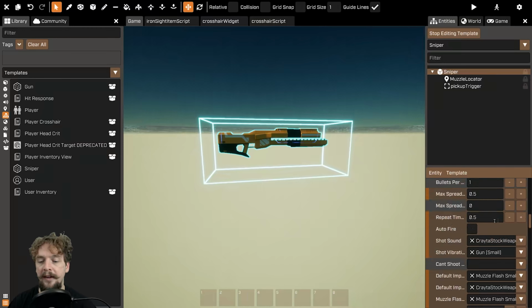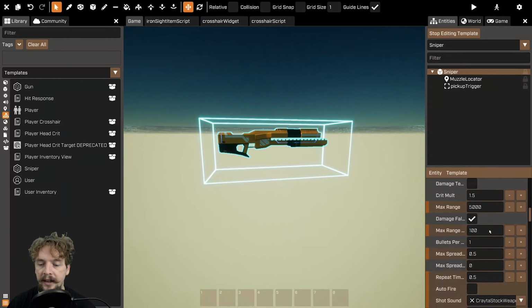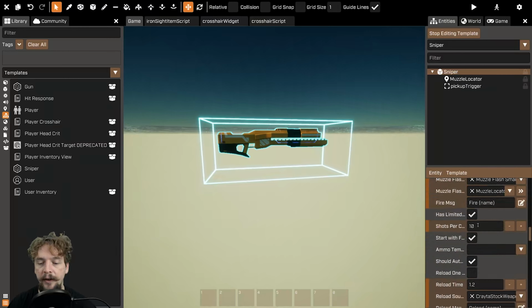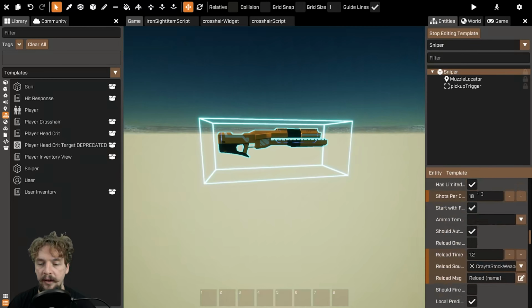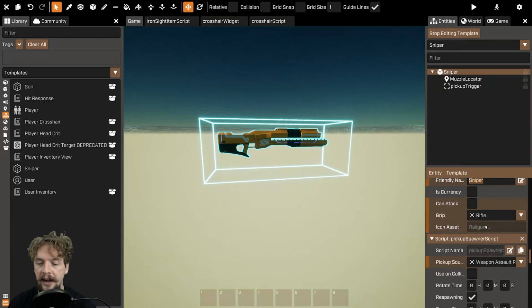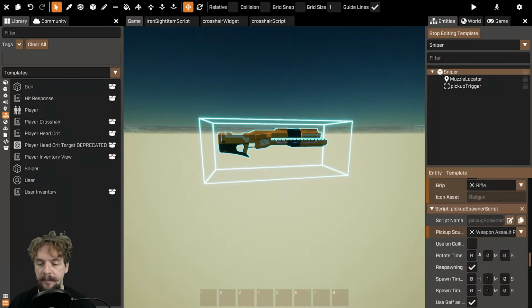I've increased the amount of time between shots that a player can shoot it. I've decreased the shots per clip, so I've reduced it down to 10 so that after 10 shots the player will need to reload. I've also adjusted the inventory item spec script so that the friendly name is something to do with the sniper rifle, and I've changed the icon asset to be the same as what the gun is here so that the icon is now the railgun.